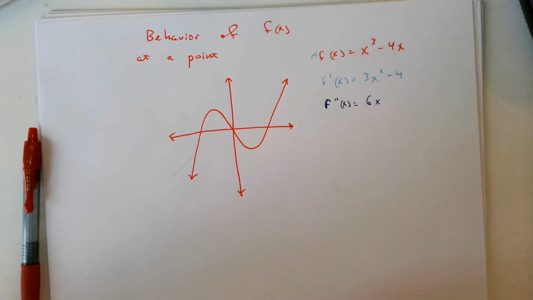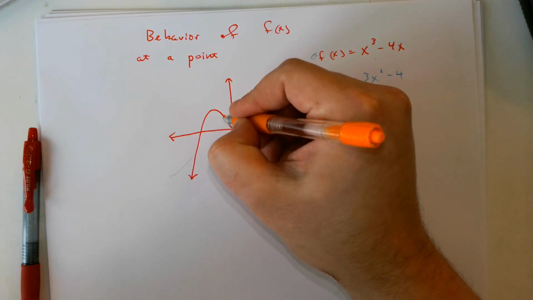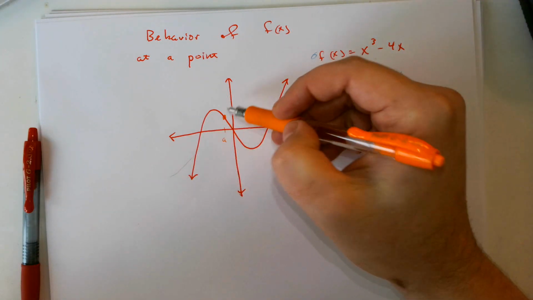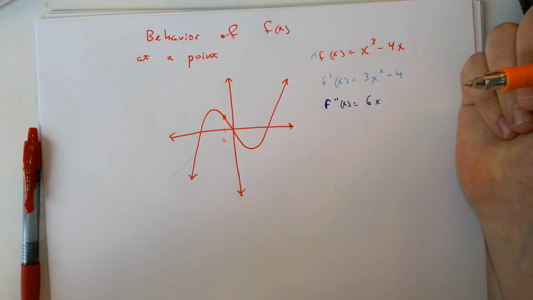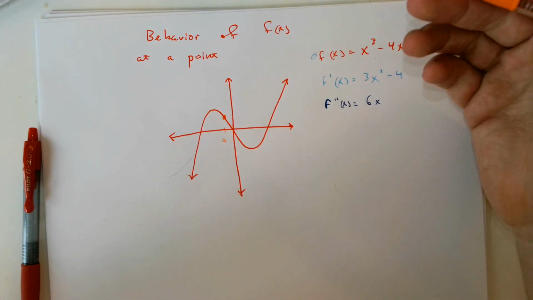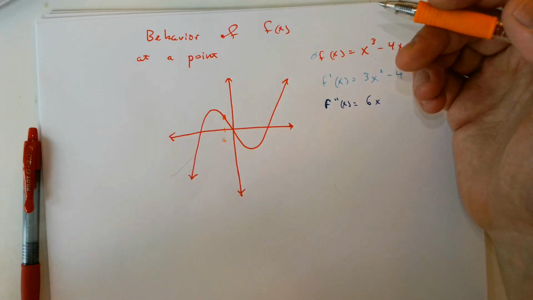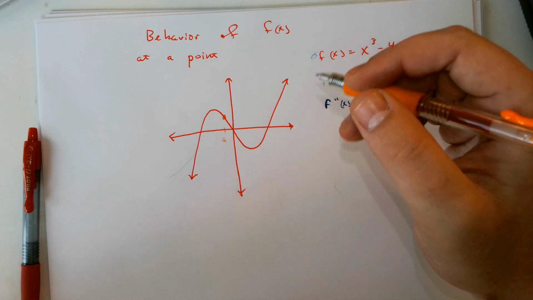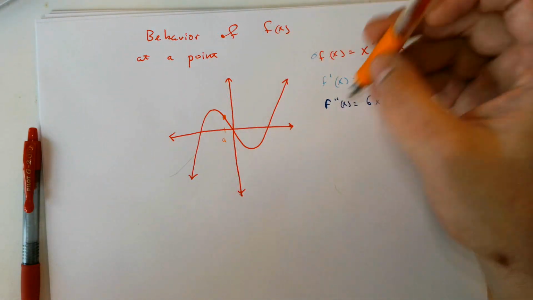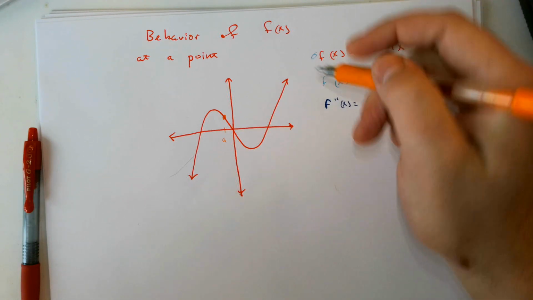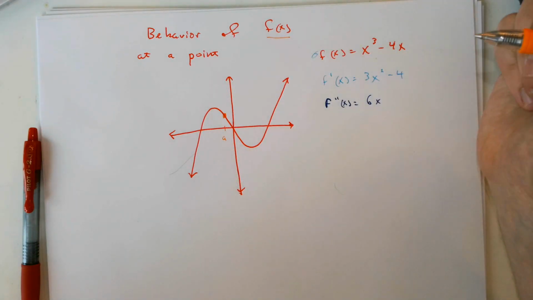Is f of x concave up or concave down at a point? Now, if I just randomly plopped this point down on the graph, call that A. Well, A, really close to this peak right here, you can probably tell me that at x equals A, f of x is decreasing, and you would probably say f of x is concave down, just by looking at the graph. Wonderful. And again, this is a graph of f of x.